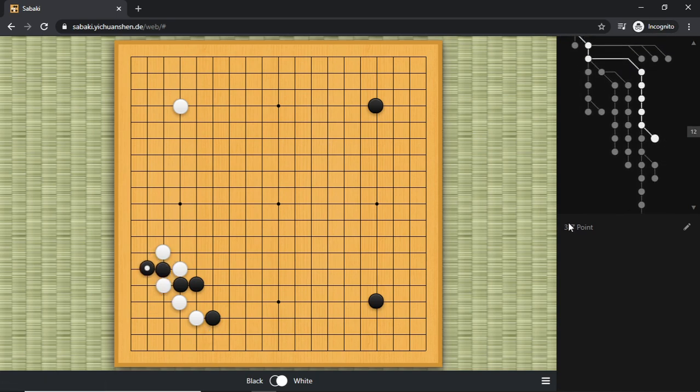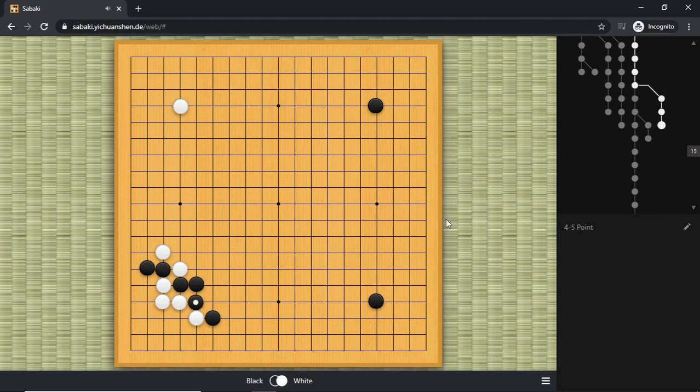So black's correct move is to extend onto the second line. White will follow up by protecting this serious weakness. And here it's black's crucial move. Black needs to squeeze here, right? So before black runs these two, black needs to squeeze.